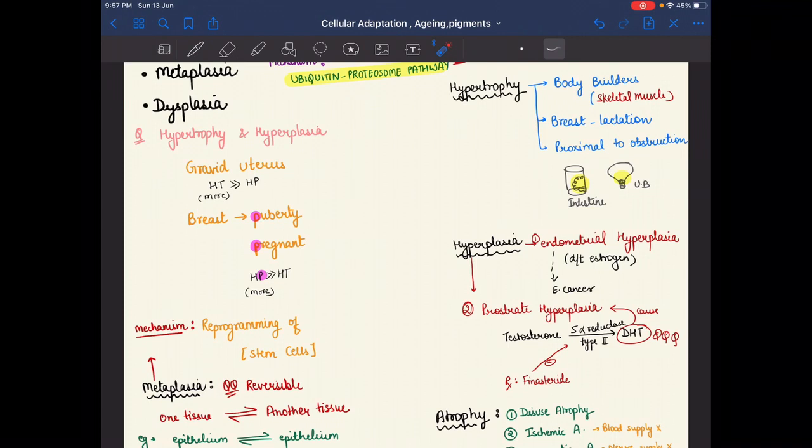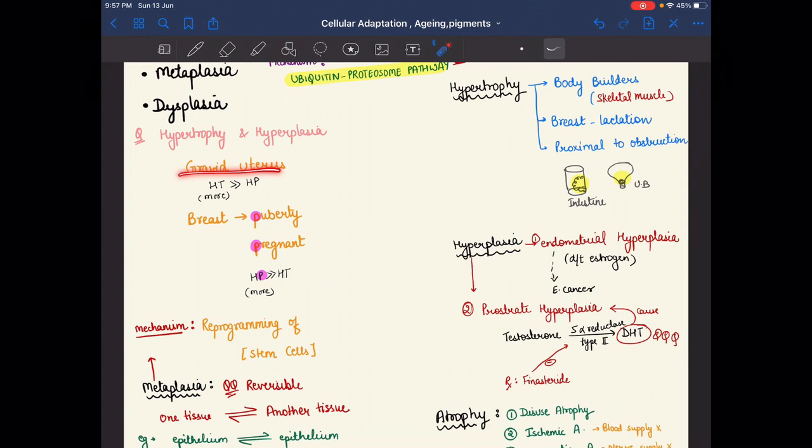So here we can remember it like P for puberty, P for pregnancy, and P for hyperplasia. These are examples of both hypertrophy and hyperplasia. But in the gravid uterus hypertrophy is more common, and in the breast during puberty and pregnancy hyperplasia is more common.